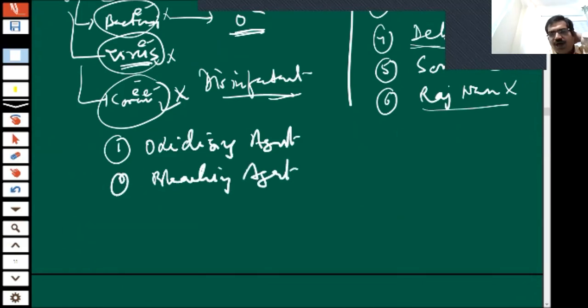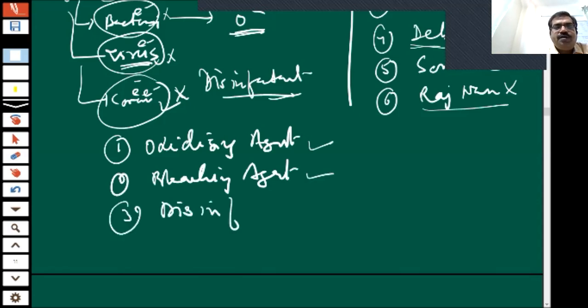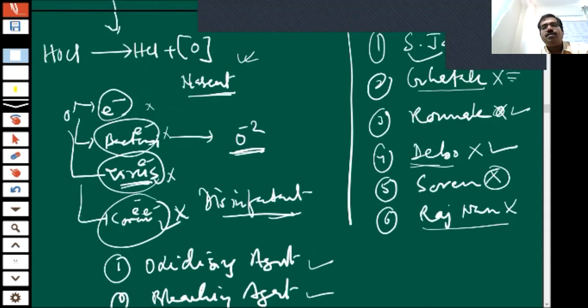When you apply it on colorful compounds, it will decolorize them. So oxidizing agent, bleaching agent, and disinfectant. Please remember these things.